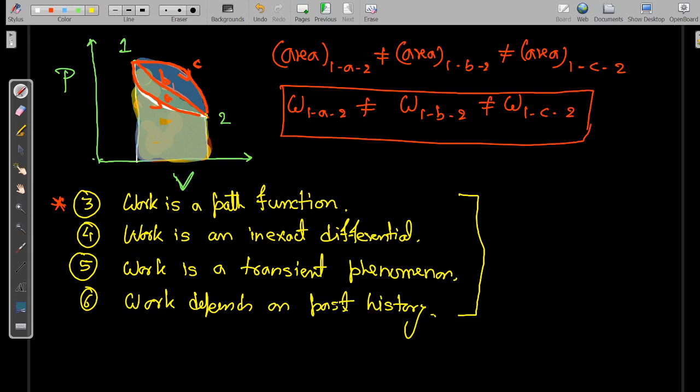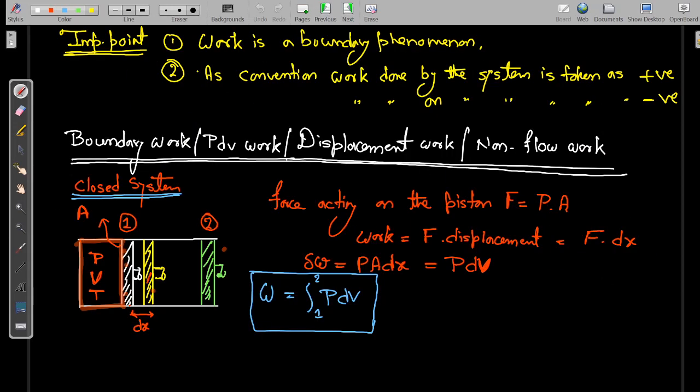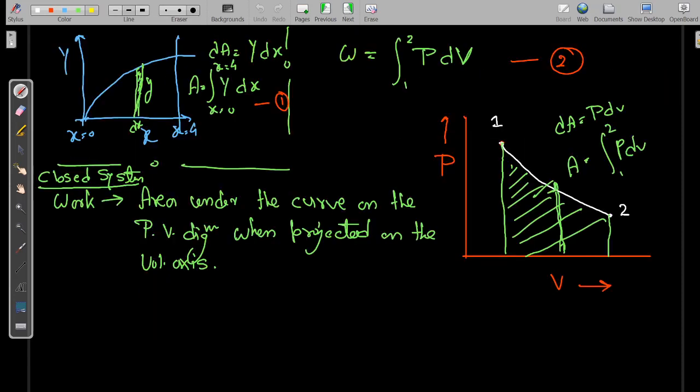Okay, so now through this you can prove, if somebody asks you how work is a path function, you can easily show them. You have to just start from here: derive the work expression, how the work is being calculated, and show that work done for a closed system is the area under the curve on the PV diagram when projected on the volume axis.